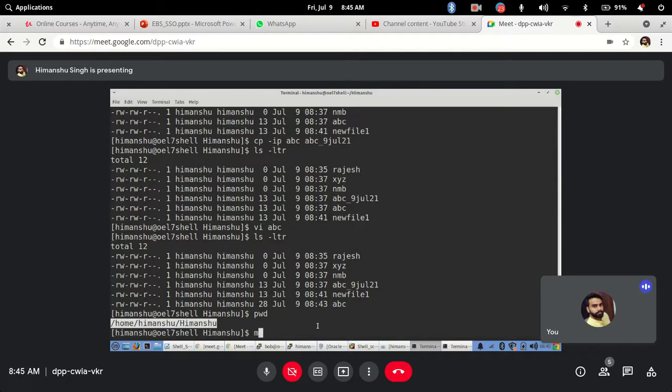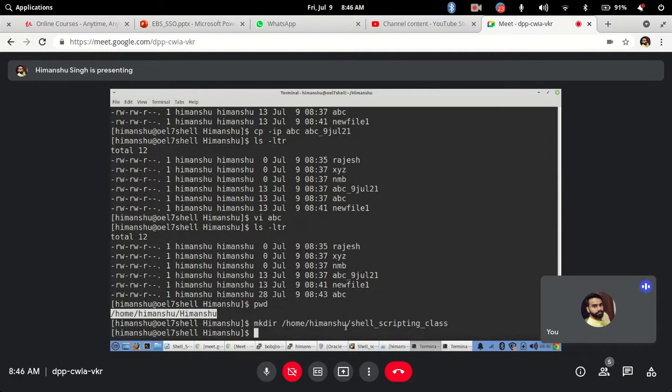Yes, that is one approach, that is fine. What you have told is what? That is an absolute path. Okay, right, remember we have seen the absolute path, right? The path starting from, let's say, shell underscore scripting underscore class, right? So what is this? This is an absolute path, correct? This method is also fine, no issues. Hit enter, it would have created it.